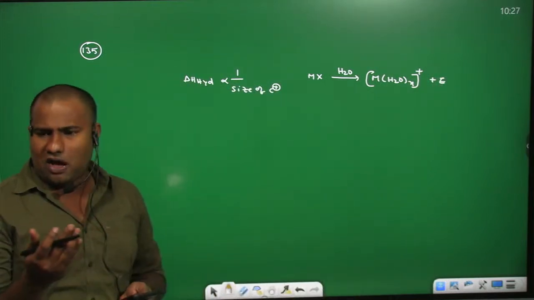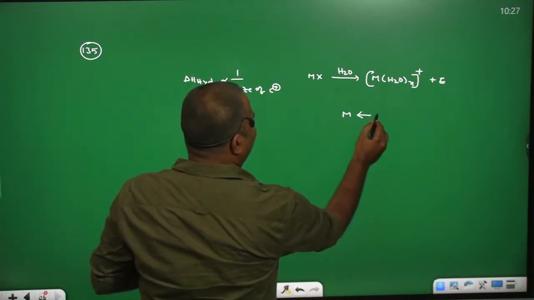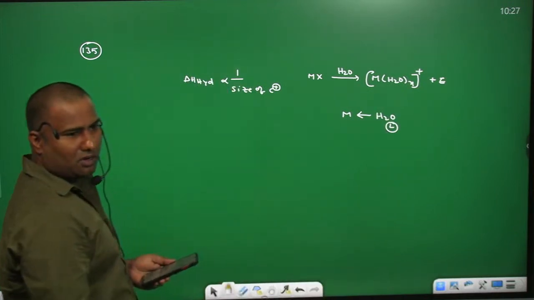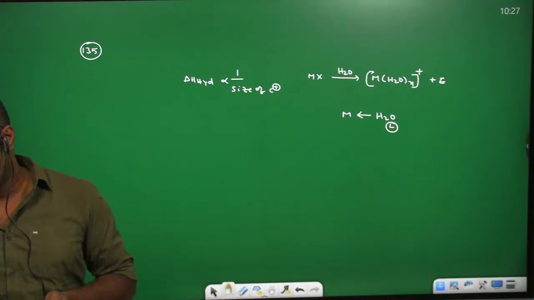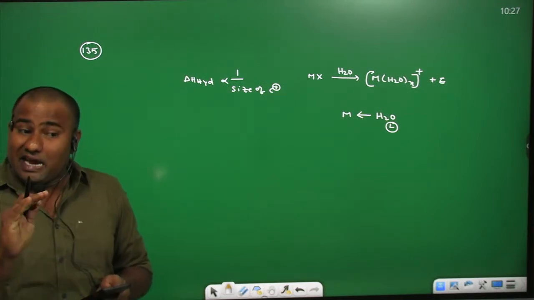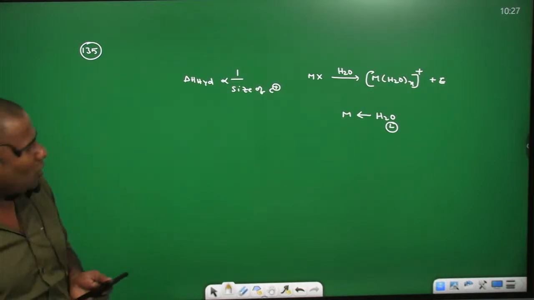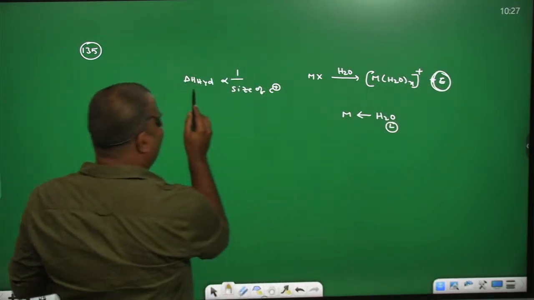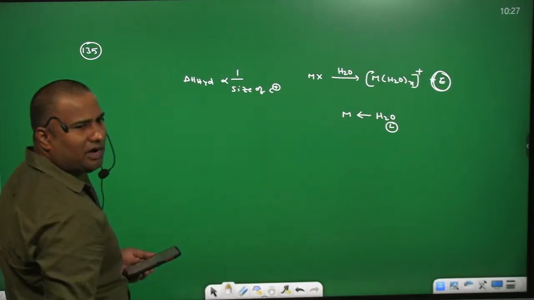The formation of complex with water means we are going to find a dative bond present between metal and H2O. H2O can be considered as a ligand. So the formation of coordinate covalent bond is non-metallic character. For a given metal, the non-metallic character increases with the decrease in size and increases with the increase in charge. So whatever the amount of energy released, that is called hydration enthalpy. So the hydration enthalpy depends on the ability of formation of dative bond with water.